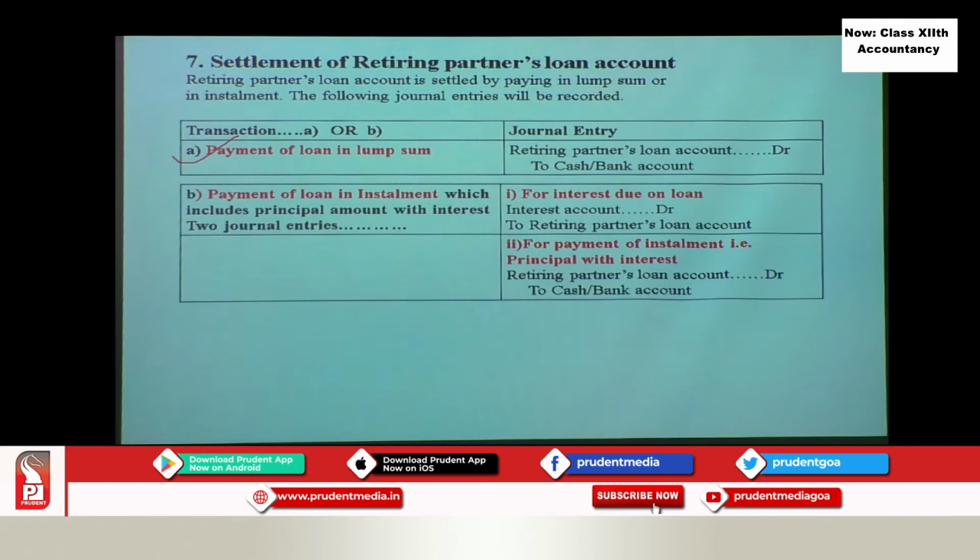The journal entry is interest account debit to partner's loan account credit, meaning it increases, right? Interest is an expense, so we debit it because the firm has to pay. Expenses increase, debit. And why have we credited loan account? Because the loan is a liability, and along with the loan amount you also have to pay interest, so it is credited.